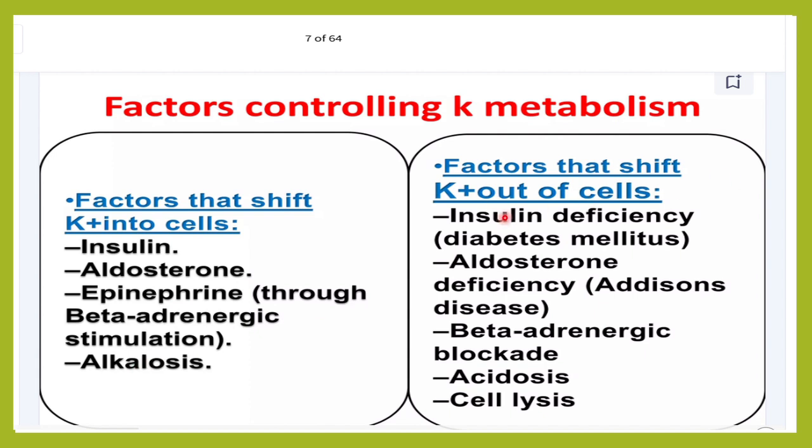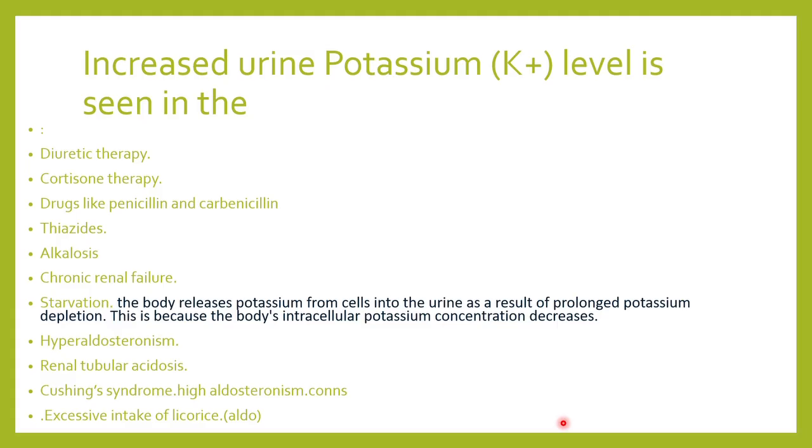So what are the factors which push the potassium out of the cell? One is insulin deficiency, like diabetes, aldosterone deficiency like Addison's disease, beta adrenergic blockers, acidosis, and cell lysis. When the cell gets lysed, the potassium inside the cells will come out of it, like rhabdomyolysis, hemolysis, tumor lysis syndrome, etc. So these are the factors which control the potassium.